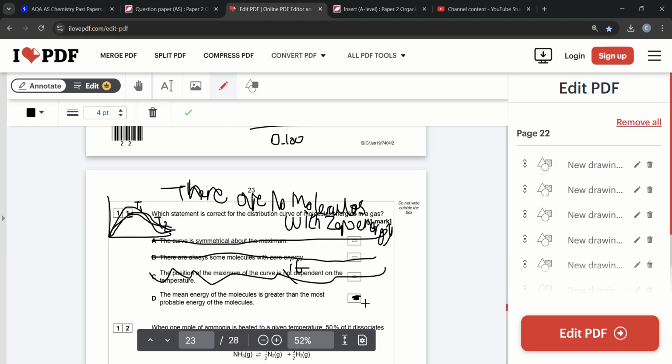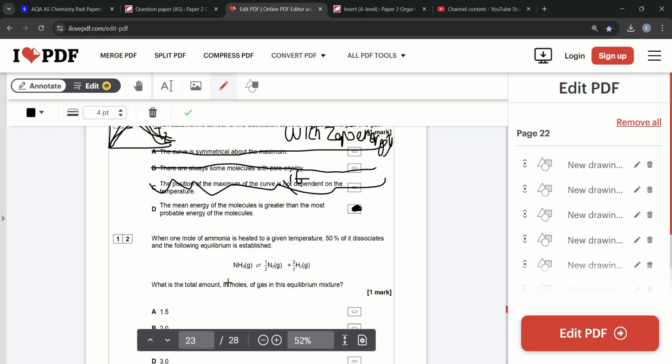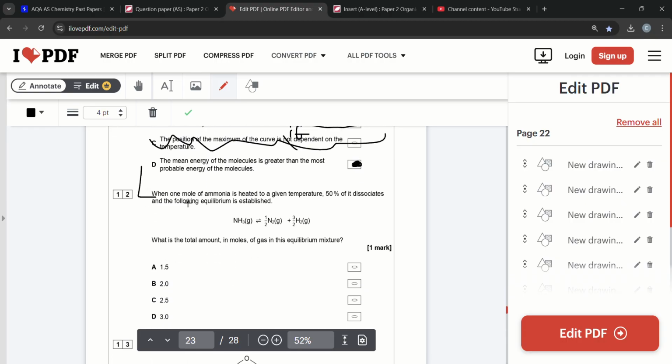The mean energy is greater than the most probable energy of the molecules. And that's true, because if you draw it out, the most probable energy is something here. The mean energy is just a bit to the right of the most probable energy, so it would be greater.